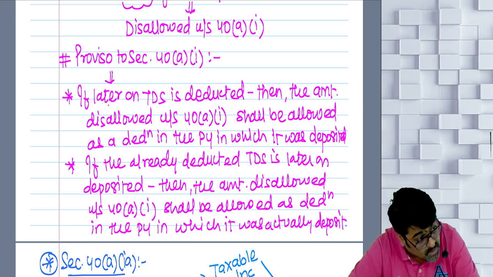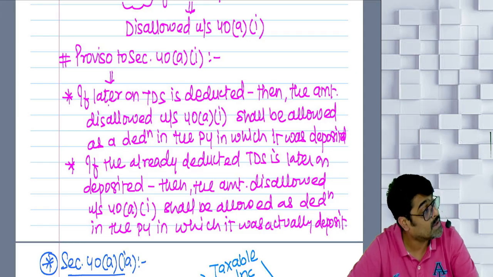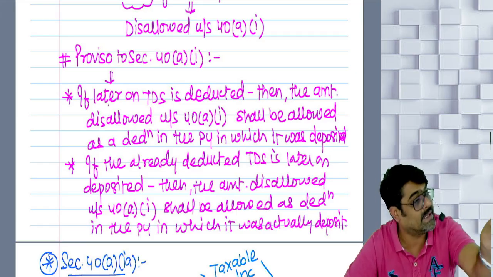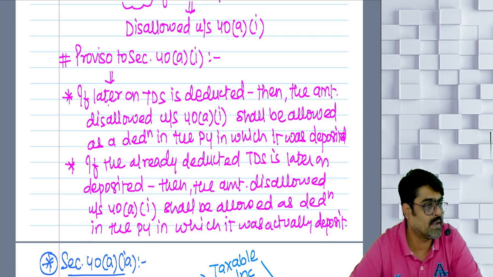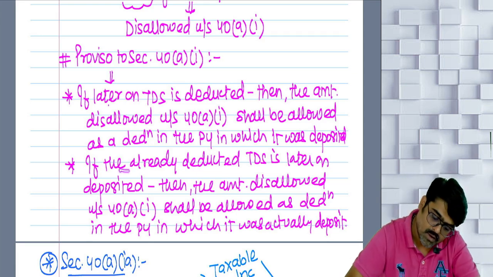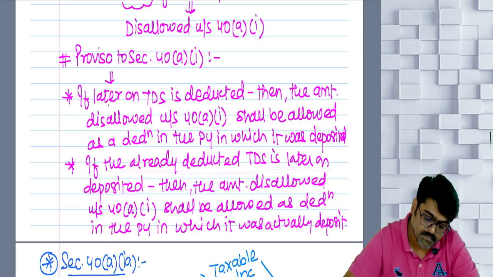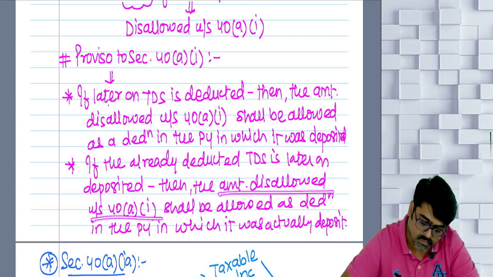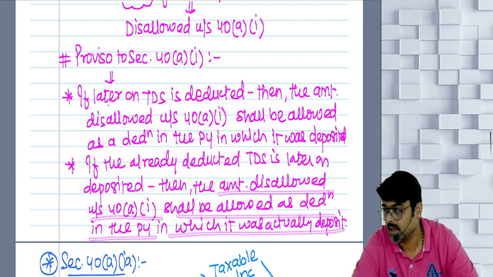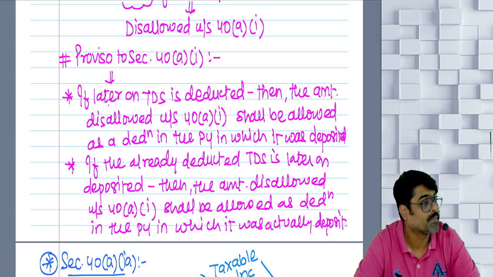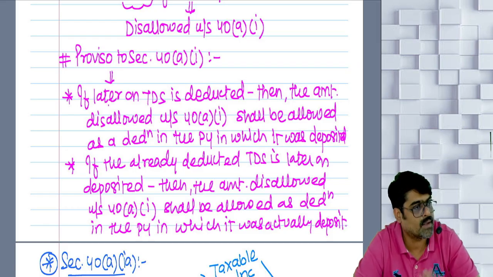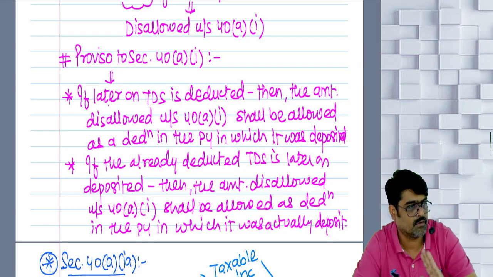Later on you deduct also and deposit also. The year in which it is deducted and deposited, in that year it will be allowed as a deduction. What if already deducted TDS is later on deposited? Then the amount disallowed under 40A(i) shall be allowed as a deduction in the previous year in which it was actually deposited. Will you remember? This was 40 clause A subclause 1.